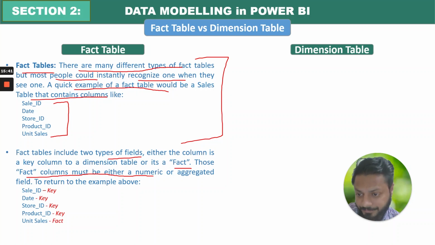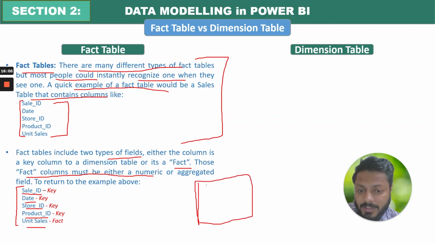For example, in these 5 columns, sale underscore ID is my key. Date is also my key. Store ID is also my key. Product ID is also my key. Unit sale is my fact. So there are 5 columns in this table. Sales underscore ID is my key. That means I must have another table where I'm having sales ID, then all other details.